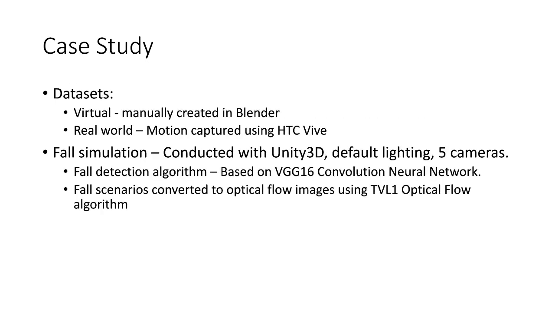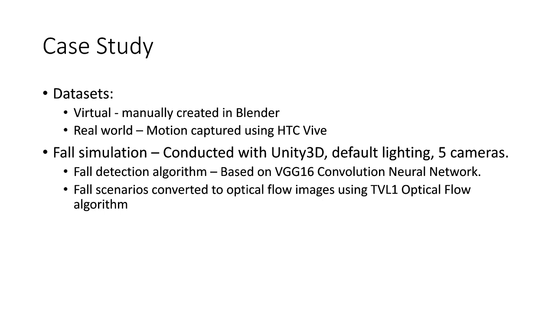Based on this, the following case study was conducted. Three datasets are examined, one virtual, two real. The virtual dataset was rendered in Blender using the MakeHuman model, and the two real datasets are motion captured using a HTC Vive. The full simulation will be conducted with Unity under the default lighting with 5 cameras, 2 front, 2 back, and 1 top. The fall detection algorithm used is proposed by Núñez-Marcos et al., based on the VGG16 convolutional neural network. The fall scenarios are converted to optical flow images using the TVL1 optical flow algorithm as required by the detection algorithm.